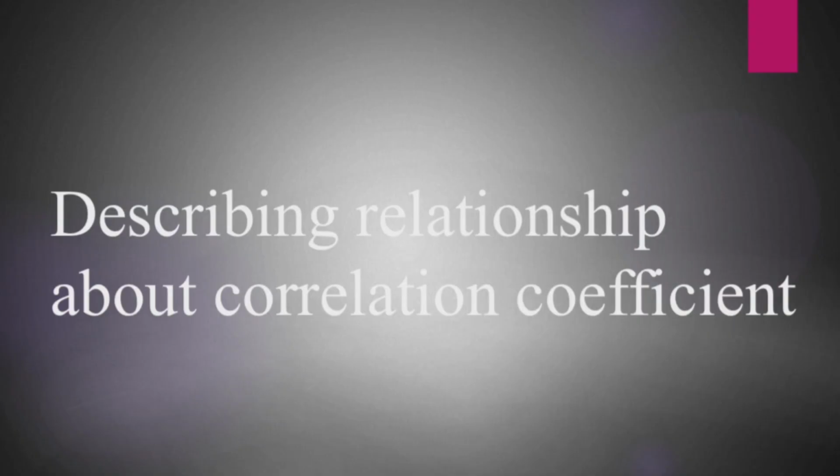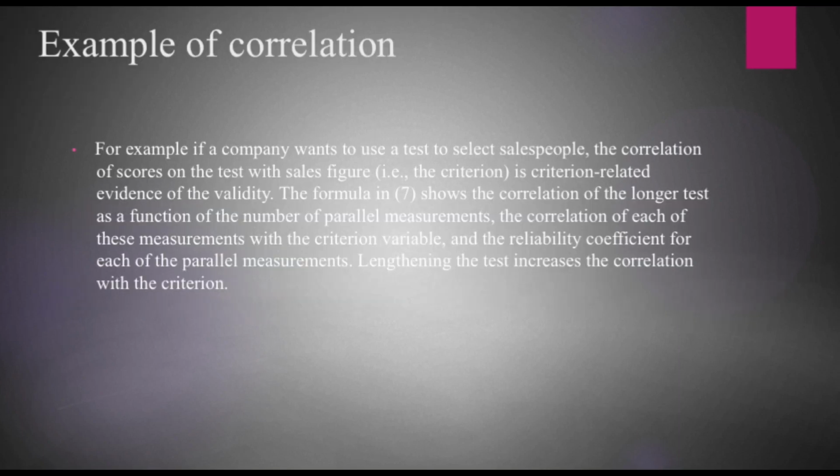Describe relationship about correlation coefficient. Example of correlation: if a company wants to use a test to select salespeople, the correlation of scores on the test with sales figures, the criterion, is criterion-related evidence of validity. The formula shows the correlation of the longer test as a function of the number of parallel measurements, the correlation of each of these measurements with the criterion variable, and the reliability coefficient for each of the parallel measurements. Lengthening the test increases the correlation with the criterion.